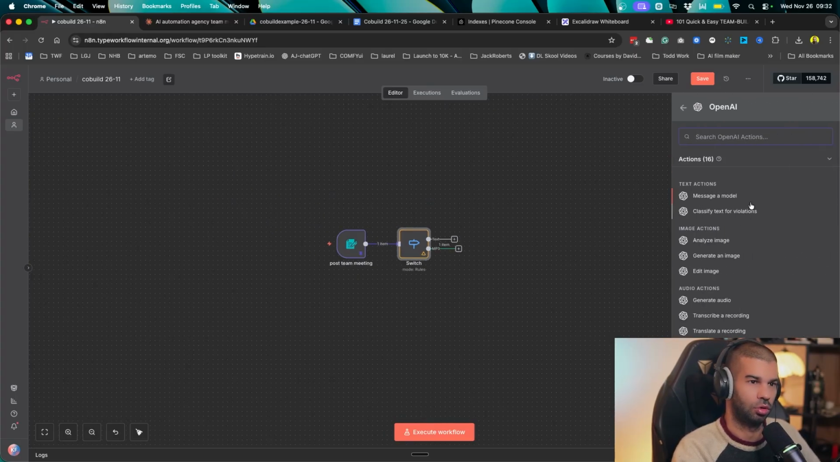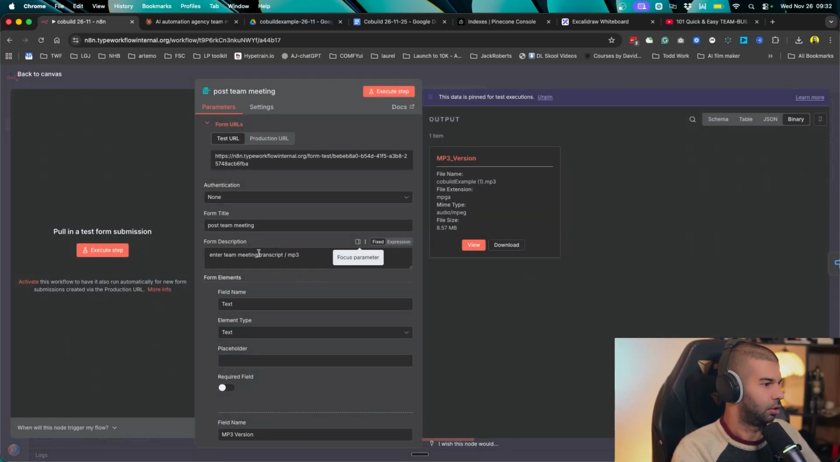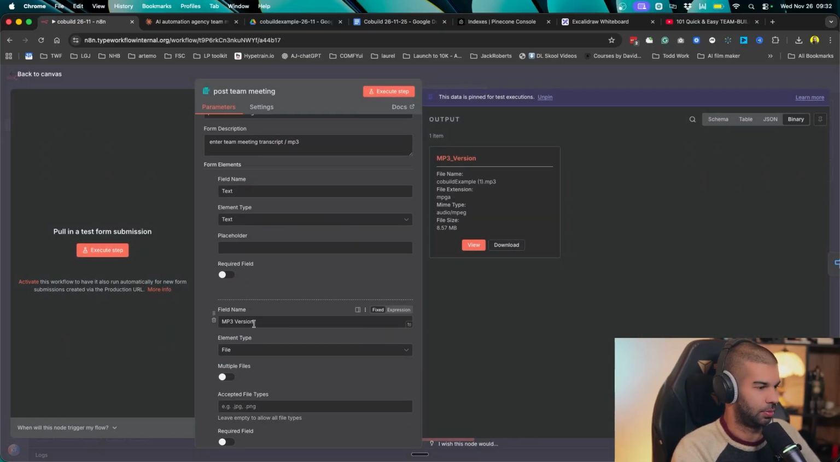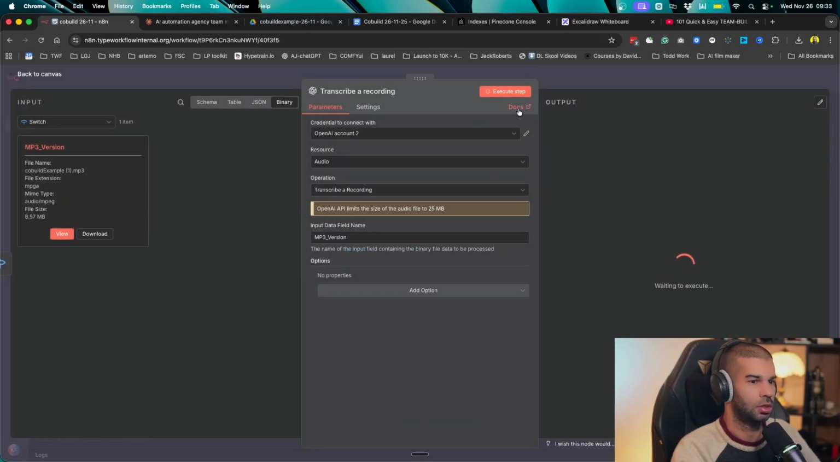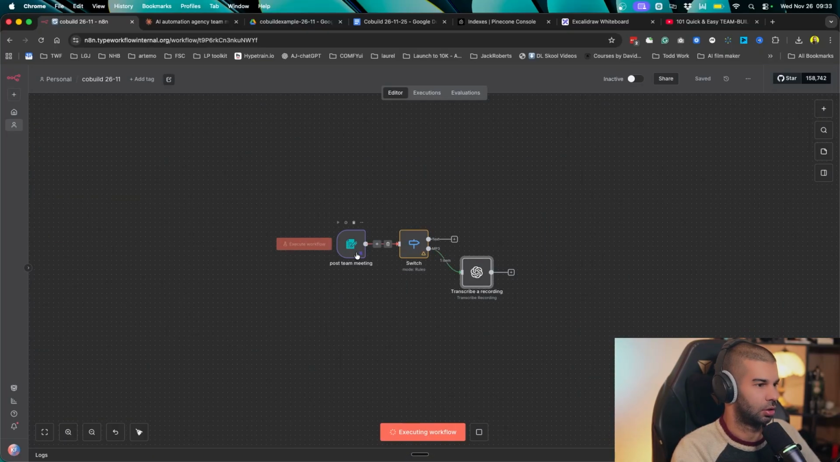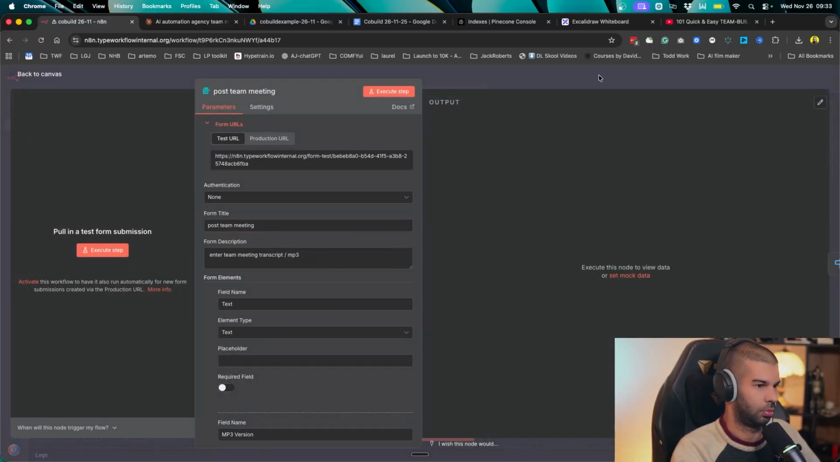So let's go to OpenAI. Let's choose transcribe a recording. And here, we're just going to give it this MP3 version. So for input, we just want that. This will always be the MP3 version, so that should be fine. So here, if I just hit execute, let's see if this will ask us to start the whole process. Yeah. So again, let's do this one more time.